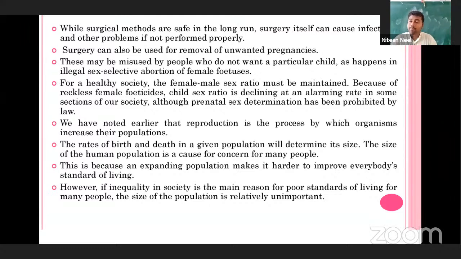That much of a high population we have. If this continues, as we say, a population explosion can happen, but this has already happened in India as well as China, because a large number of human beings are being born every second, we can say, right? So that is what this is: an expanding population makes it harder to improve everybody's standard of living.